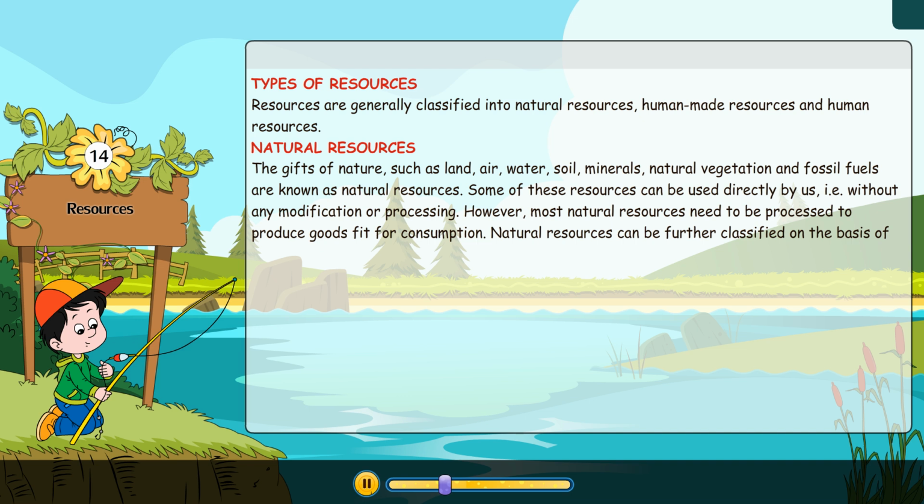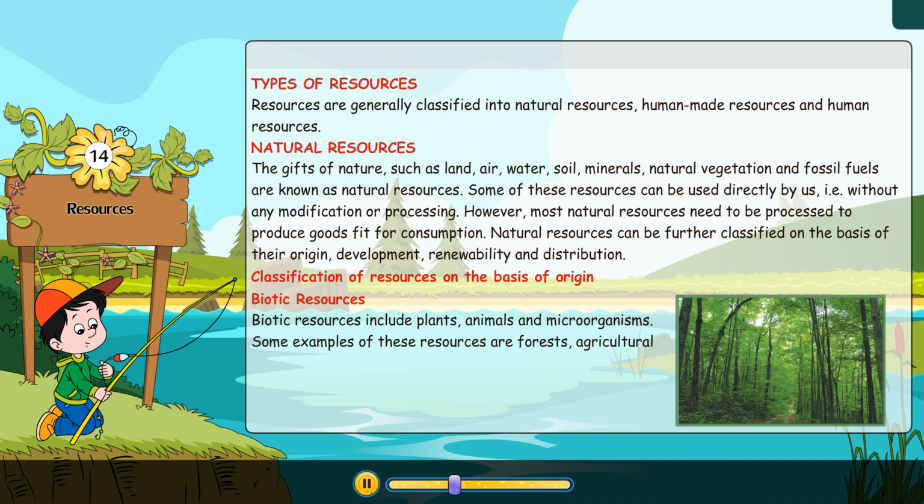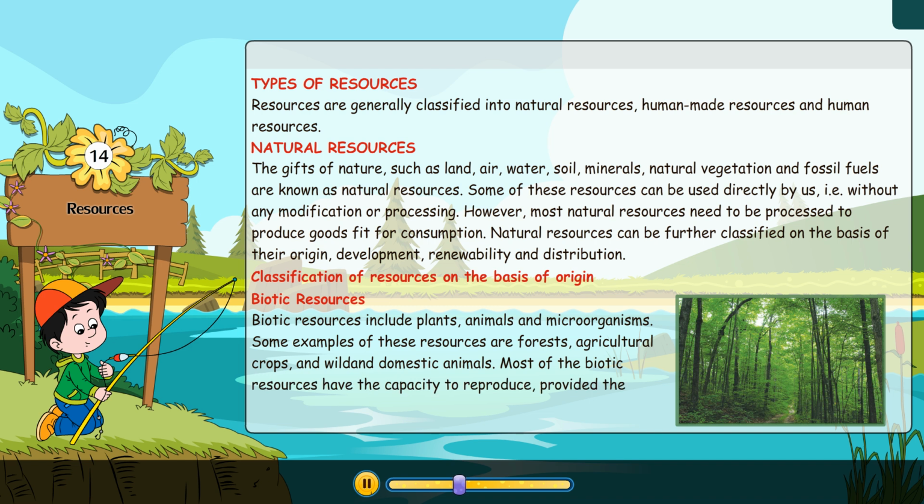Natural resources can be further classified on the basis of their origin, development, renewability, and distribution. Classification of resources on the basis of origin. Biotic resources. Biotic resources include plants, animals, and microorganisms. Some examples of these resources are forests, agricultural crops, and wild and domestic animals. Most of the biotic resources have the capacity to reproduce, provided the environmental conditions are favorable.